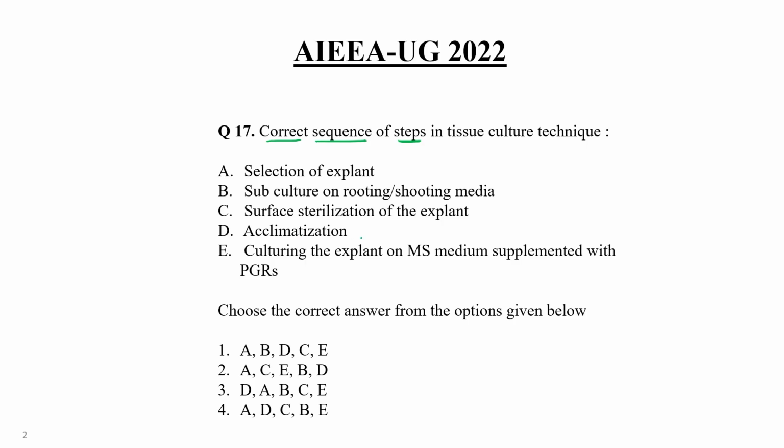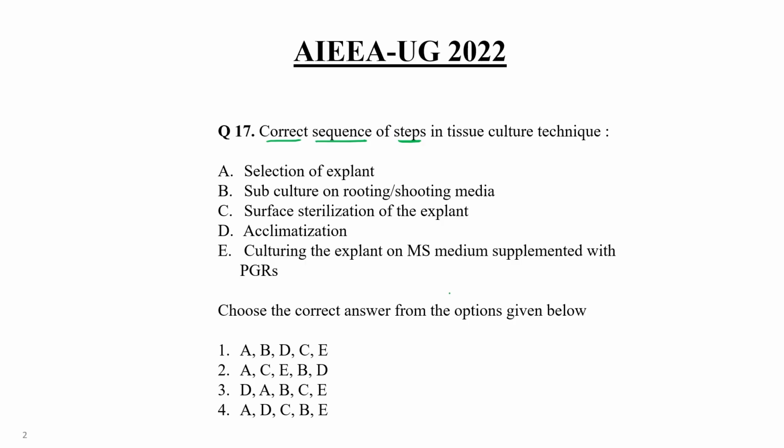Then acclimatization. Then culturing the explant on MS basal media supplemented with plant growth regulators. Choose the correct answer from the options given below, 1, 2, 3, 4. So you just quickly put all the options in the correct sequence.